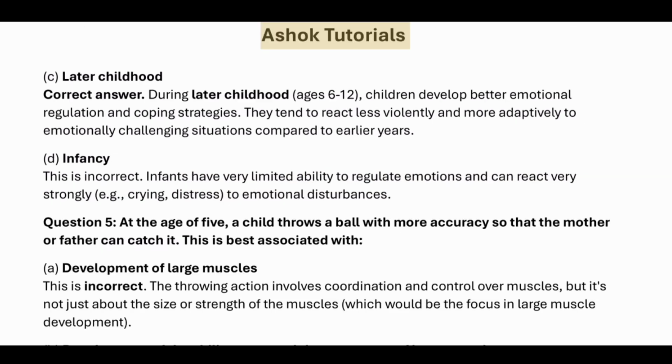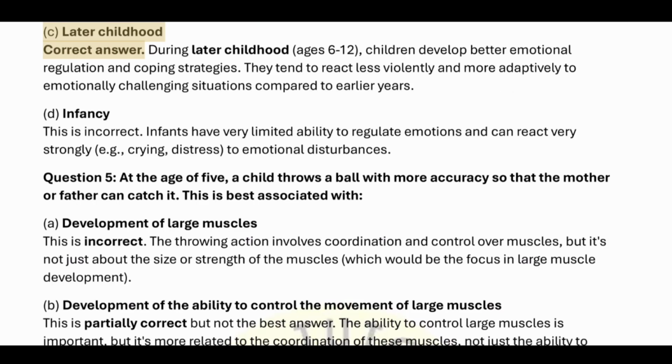C. Later childhood. Correct answer. During later childhood, ages 6 to 12, children develop better emotional regulation and coping strategies. They tend to react less violently and more adaptively to emotionally challenging situations compared to earlier years. D. Infancy. This is incorrect. Infants have very limited ability to regulate emotions and can react very strongly, e.g., crying, distress, to emotional disturbances.